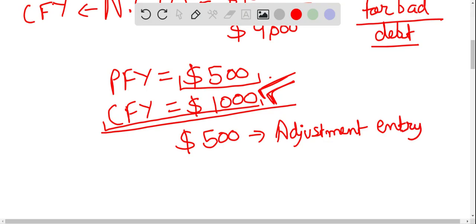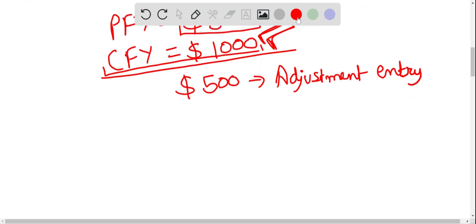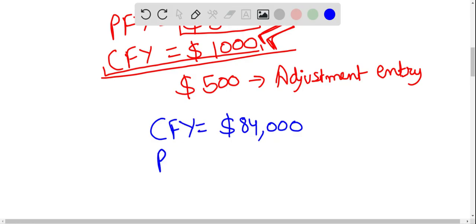Okay. Likewise, in the current case also, for the current financial year we have a balance of allowance for bad debt, and for the previous financial year, how much do we have?